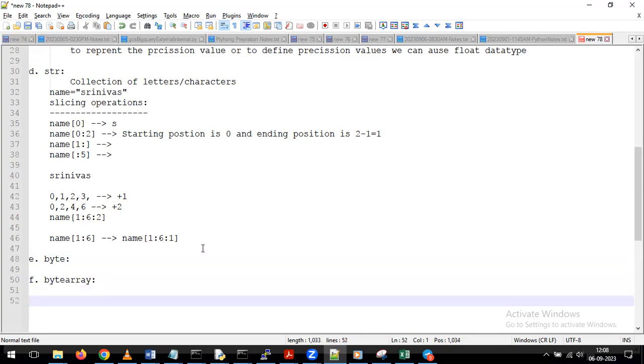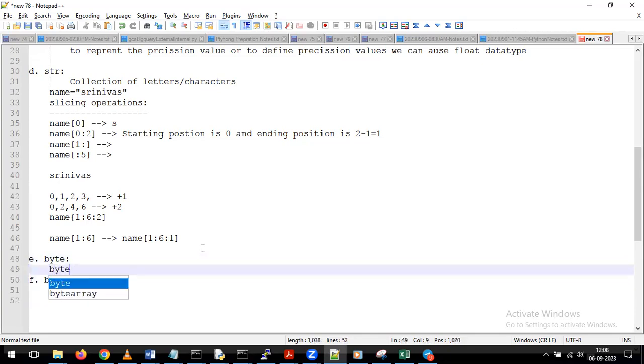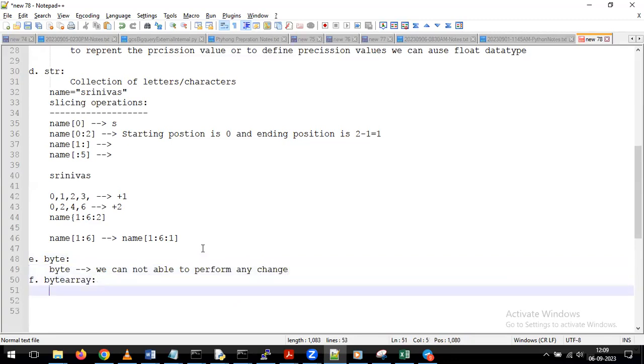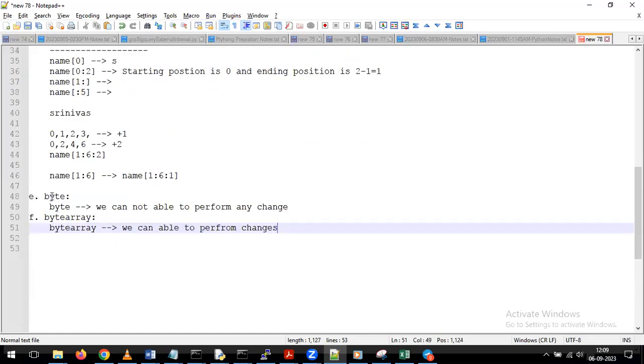The difference is that once we create a byte data type, we cannot perform any changes on it, whereas with byte array, if required, we can perform changes.